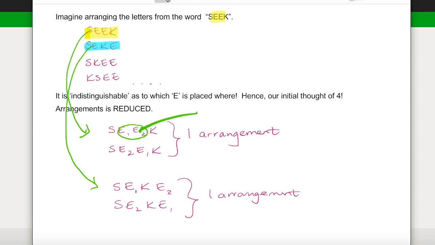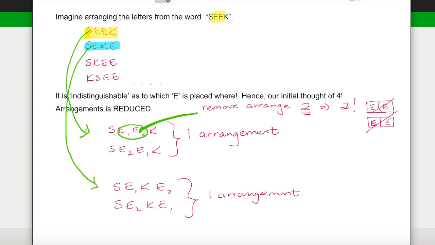So what we want to do is remove that need to arrange those two letters, which means that we need to remove 2 factorial. So we think about it in terms of our box. If we put an E here and an E there, if we call that the first one E1 and the second one E2, that's exactly the same as putting E2 and then E1. So we need to get rid of this arrangement.